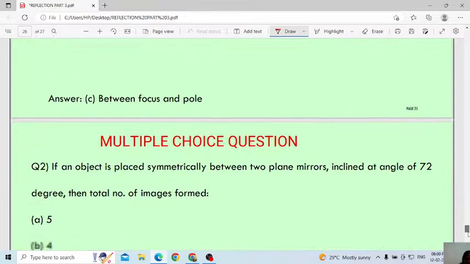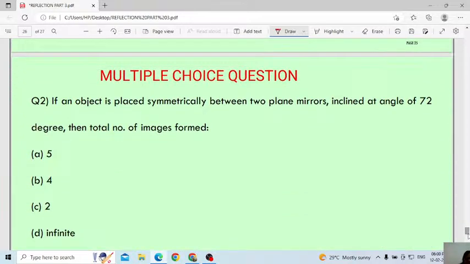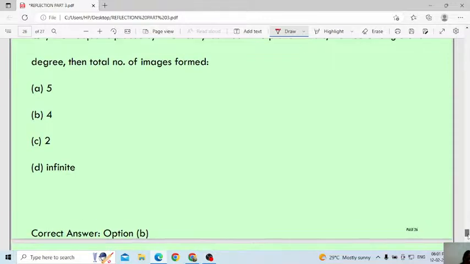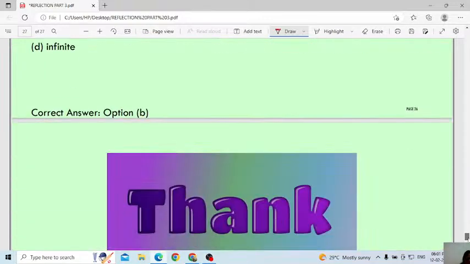Don't worry. Next. If an object is placed symmetrically between two plane mirrors inclined at an angle of 72 degrees, what is the total number of images that will be formed? Option B, 4 images will be formed.